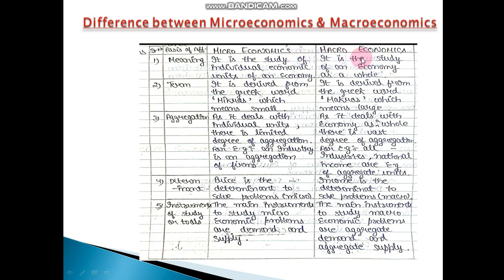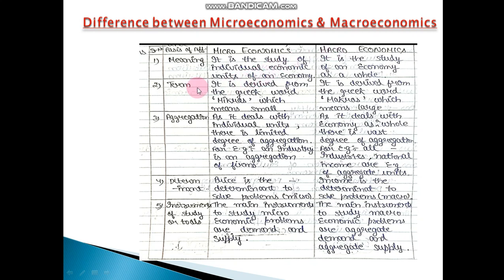So the first difference is meaning. Microeconomics is a study of individual economic units of an economy. And macroeconomics is a study of an economy as a whole. When we study a whole unit, that is macroeconomics.